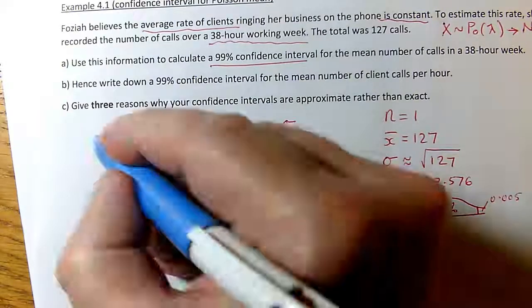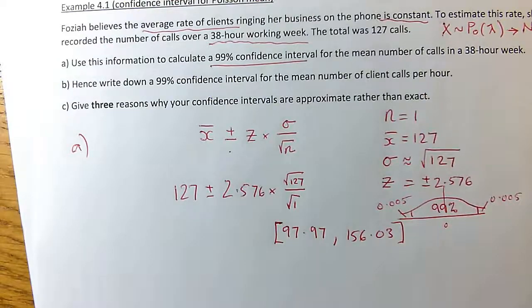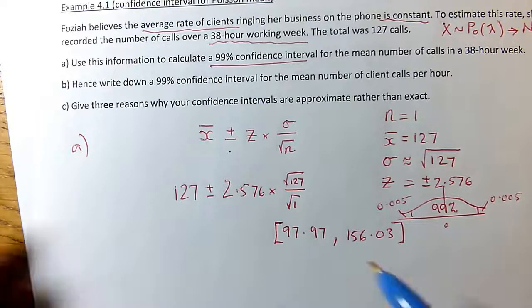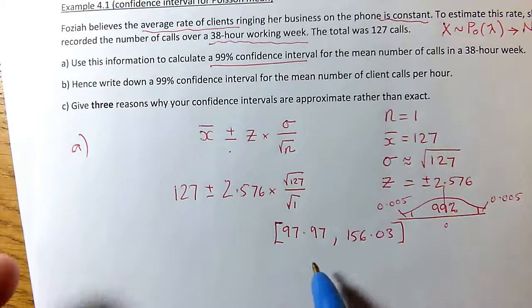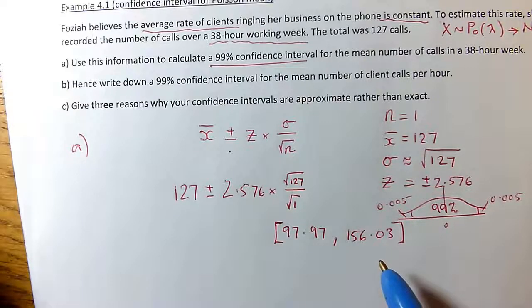And now in part B, so that was part A, I've got to now work out the calls per hour. Now I could go all the way back and start again with a different Poisson adjusting the mean. But because I know what I think the mean lies in for 38 hours, these two numbers of calls here, I know the number of calls is a whole number, okay? But we can use decimals on these confidence intervals. I mean, technically, we should do continuity corrections because we've used a normal approximation to a Poisson, but the syllabus lets us off. But it is appropriate to leave these values as decimals.